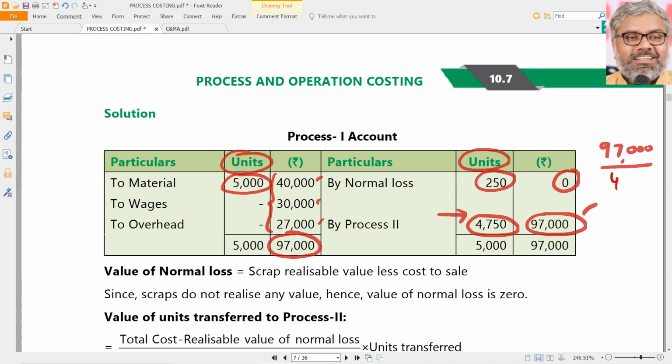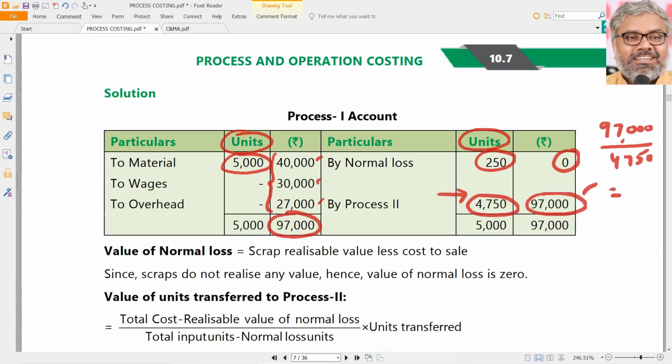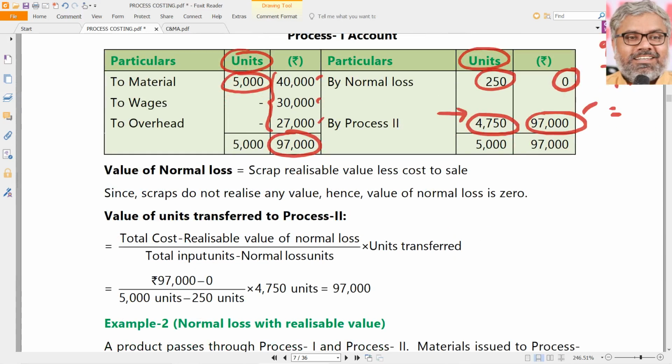Here are 4750. So the cost per unit that can be transferred to the next process, process 2, can be calculated as 97,000 divided by 4750. Around 20.42 it will come out. So the per unit cost is 97,000 divided by 4750, 20.42. That is for understanding purposes.